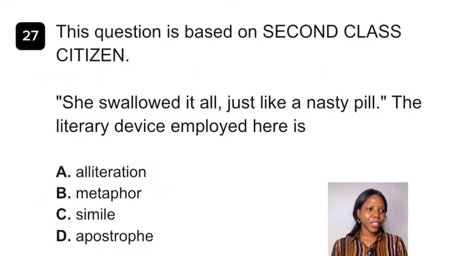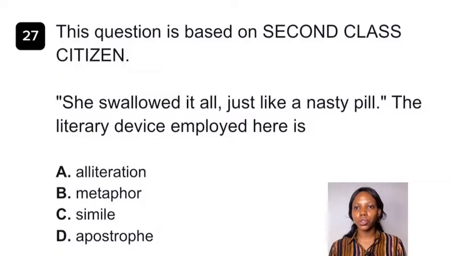Question 27. She swallowed it all just like a nasty pill. The literary device employed here is dash. This question is based on Second Class Citizen, but actually you don't need the text to solve this question, because it only requires knowledge of figures of speech.